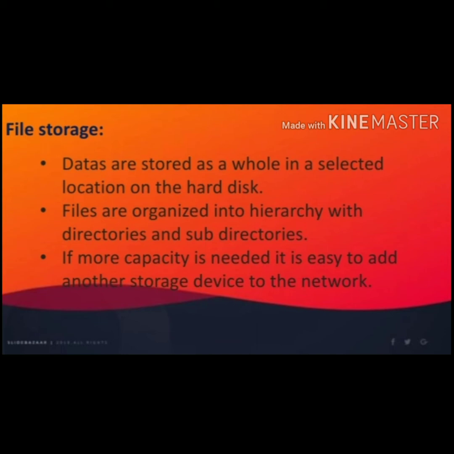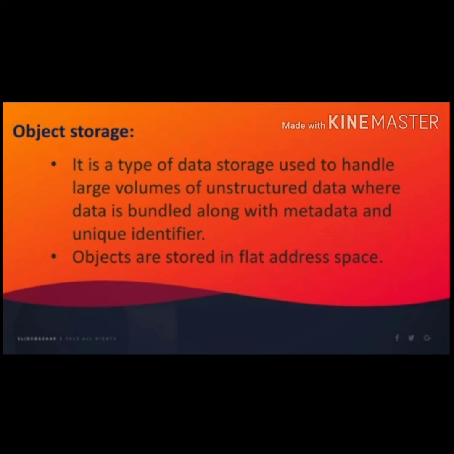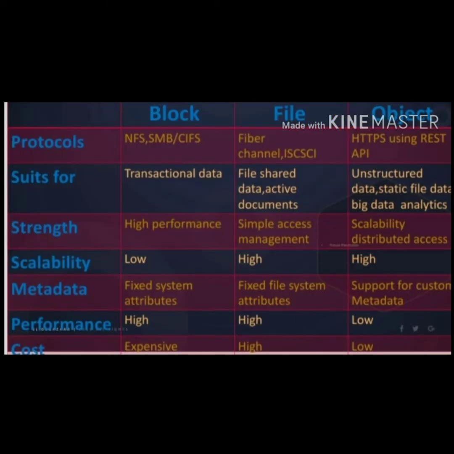Object storage. It stores large unstructured data with metadata tags and a unique ID. Metadata contains a description about the creation of data, location and much more detail. The unique ID is used to easily retrieve the object instead of a file name and path. Cloud-based S3 is the best example of object storage. These are some differences between block, file and object storage.